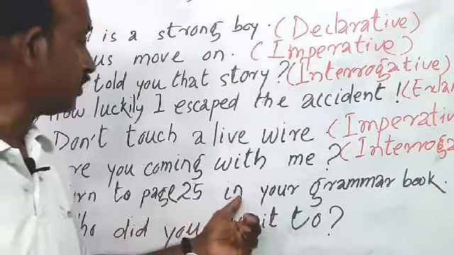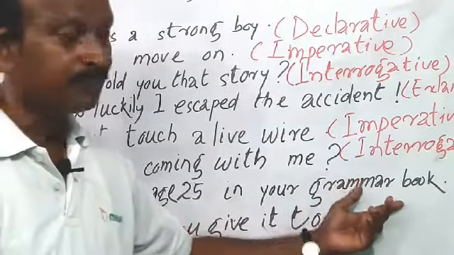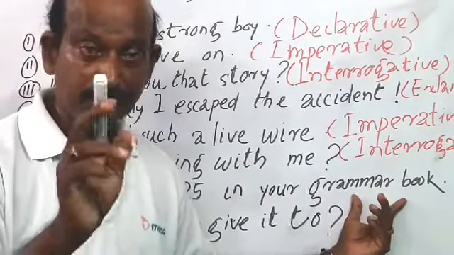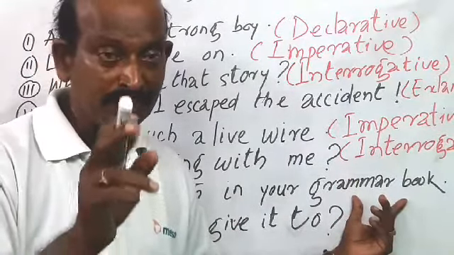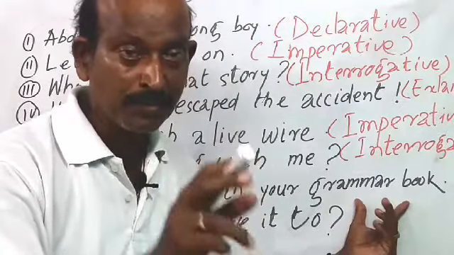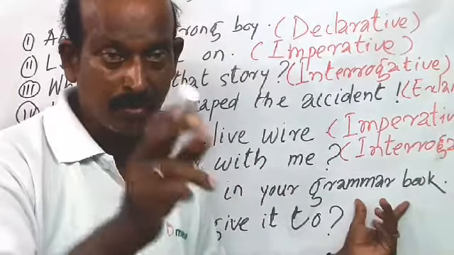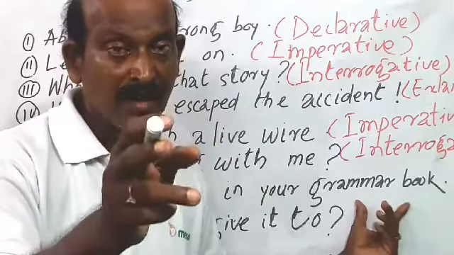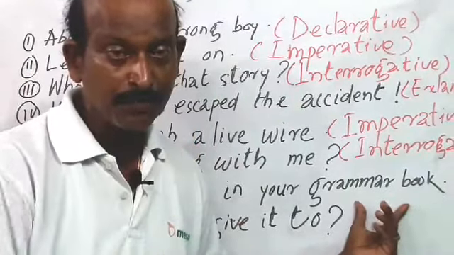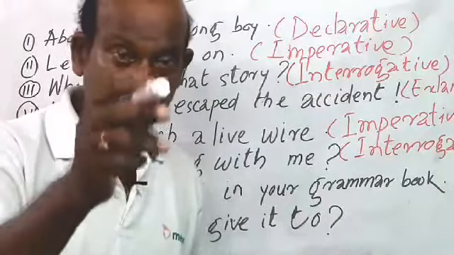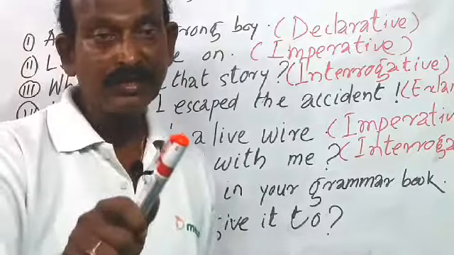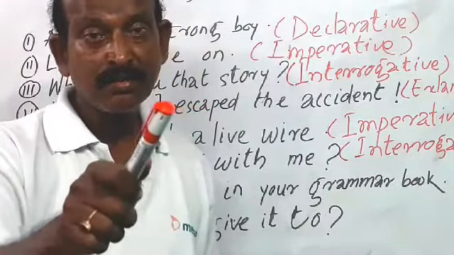Turn to page 25 in your grammar book. This is an imperative sentence. And you know, children, I have told you all the imperative sentence begins with a verb in its base form. That means we cannot change it. And I told you in the imperative sentence we cannot change the modality and the tense of that verb.